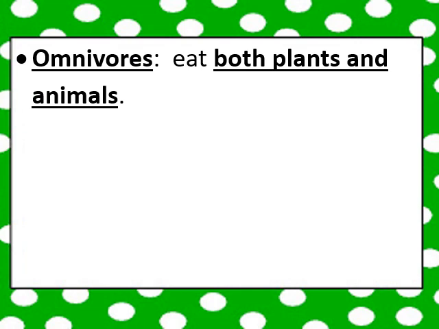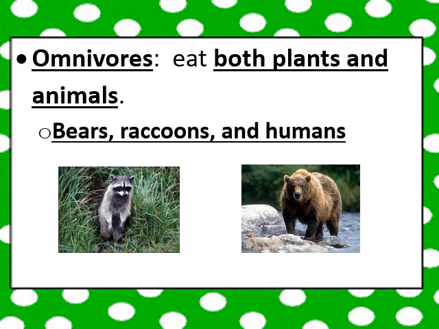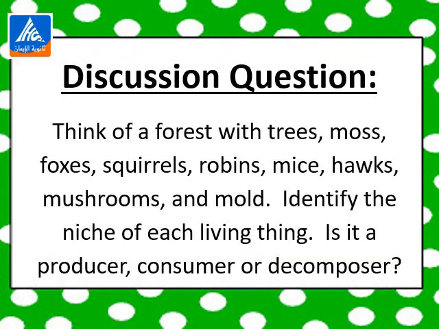The third group of consumers is the omnivores. Omnivores are organisms that eat both plants and animals, such as birds, raccoons, and humans. These are omnivores. So, again, omnivores are organisms that eat both plants and animals, such as the birds, the raccoons, and the humans.